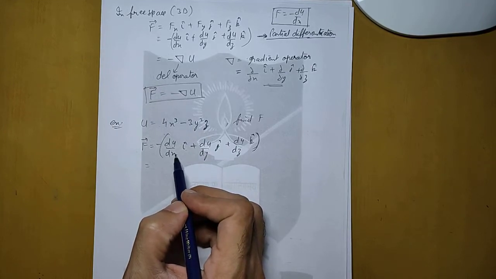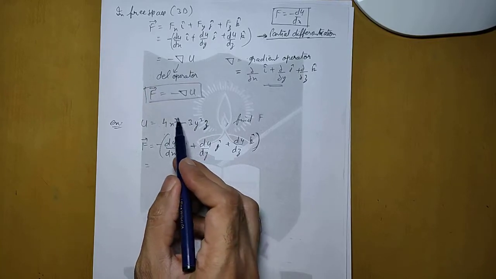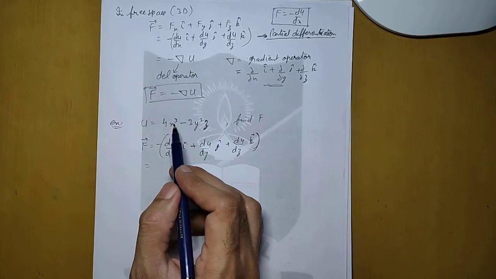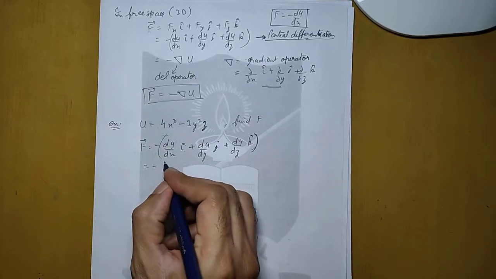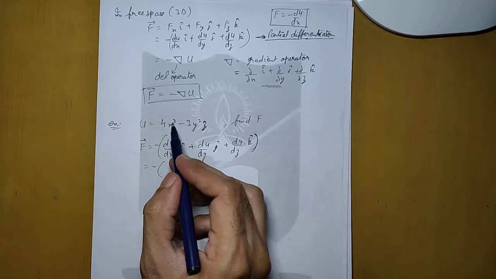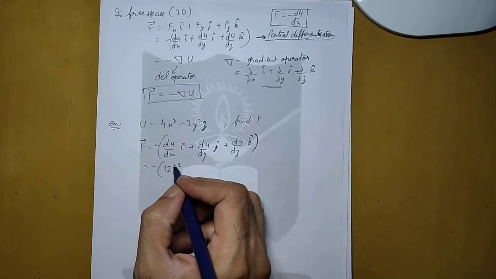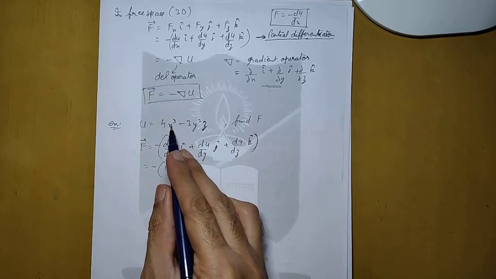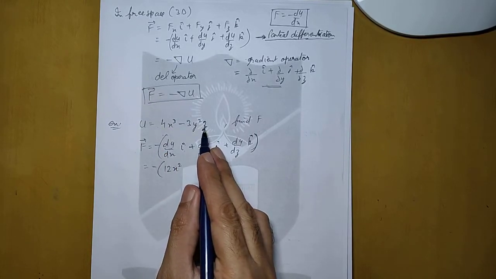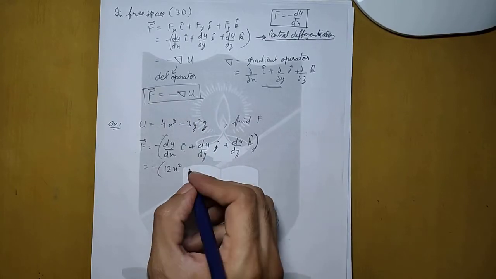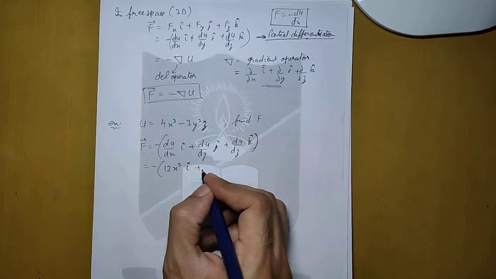Now obviously you cannot differentiate y and z with respect to x. So in this entire equation y and z will be treated as constant and only differentiation will be of x. So if you differentiate this function, it will be 12x square for the first term, and in the second term there is no x, so this entire term is a constant, so its differentiation will be 0. I am not writing it here, the simple i cap.